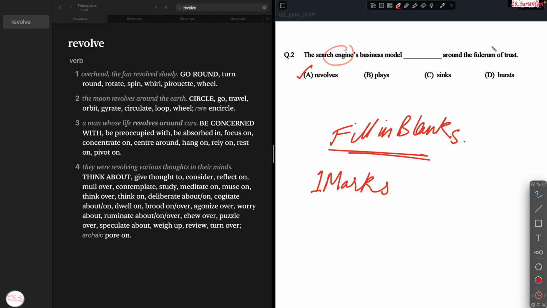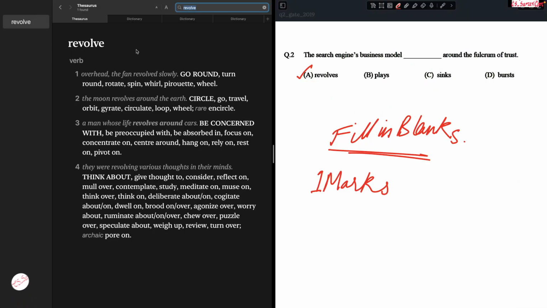Is this the business model turning around the search engine? Yes. And that is acting as a fulcrum of trust? Yes. So that fills in all of the criteria which we are looking for. Revolves does not have any meaning which is directly opposed to what we are desiring over here, and the meaning that it does possess fits into this sentence very nicely.